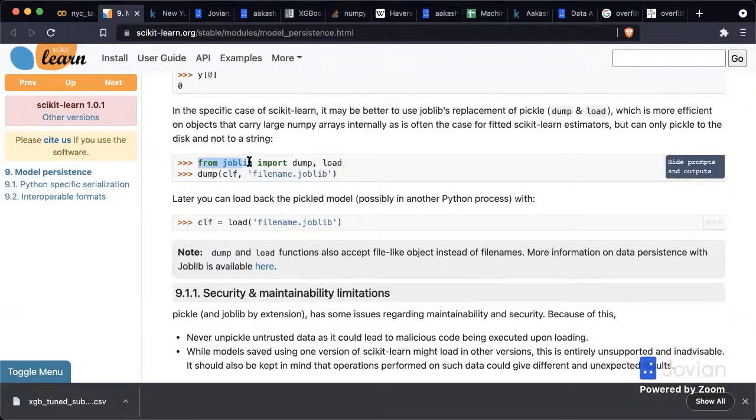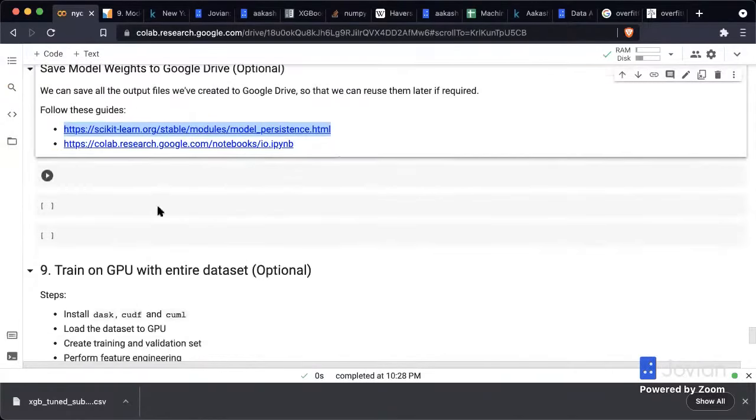You can just put the model itself, the XGBoost model, and dump that into a file and then load it back and use it just like the XGBoost object it is. Or you could create a dictionary, put into it the XGBoost model and anything else you need to make predictions, like a scaler or an imputer of some kind, put all of those into a joblib file and then dump it. So that's how you save models.